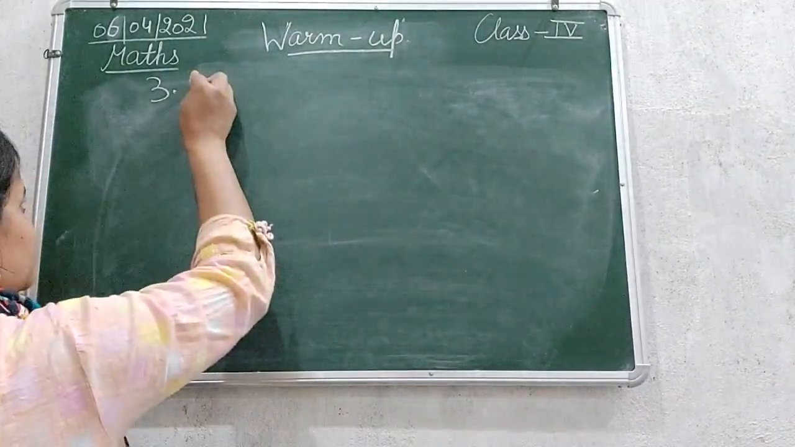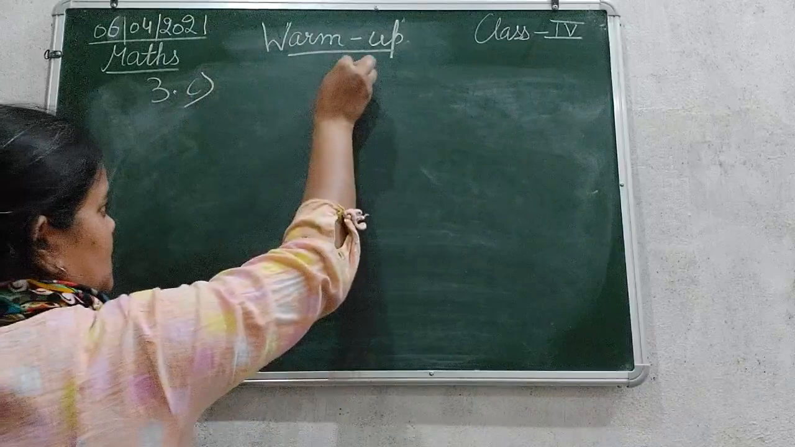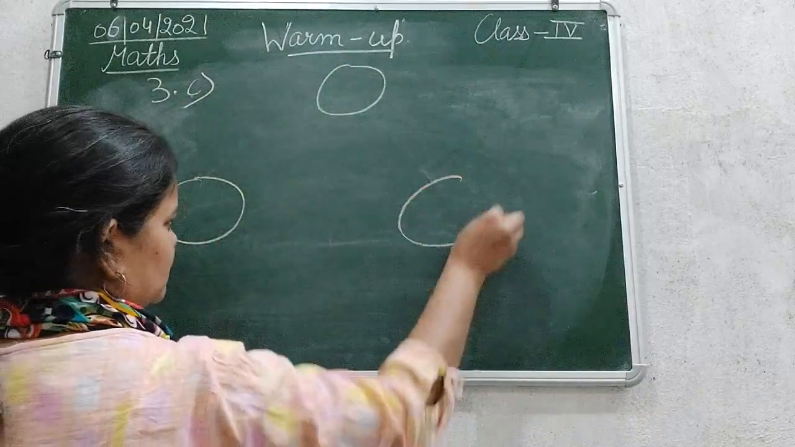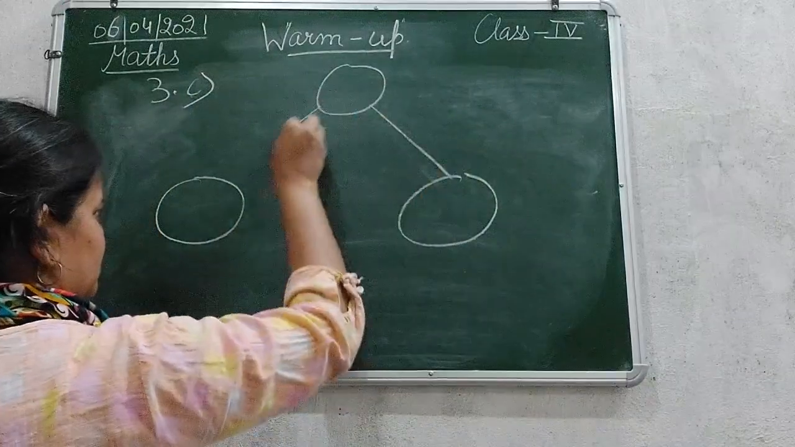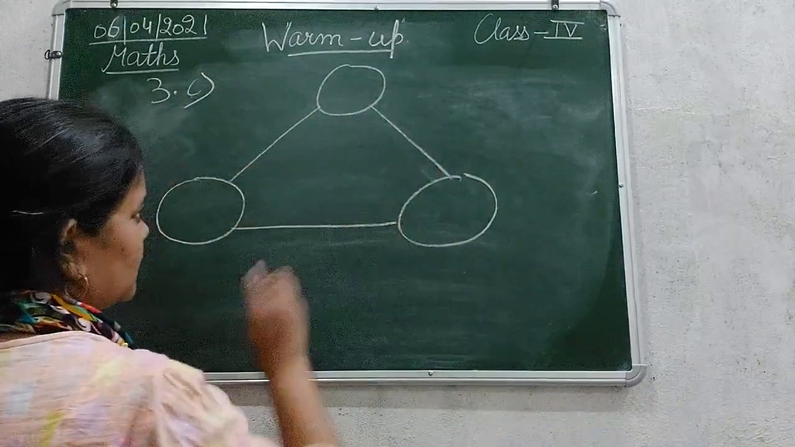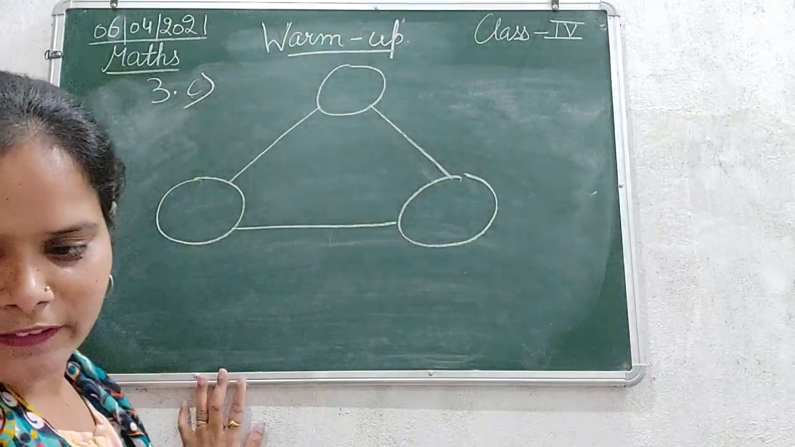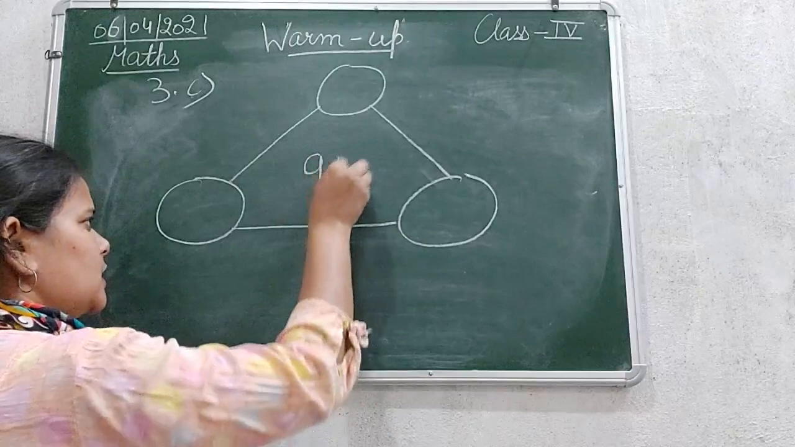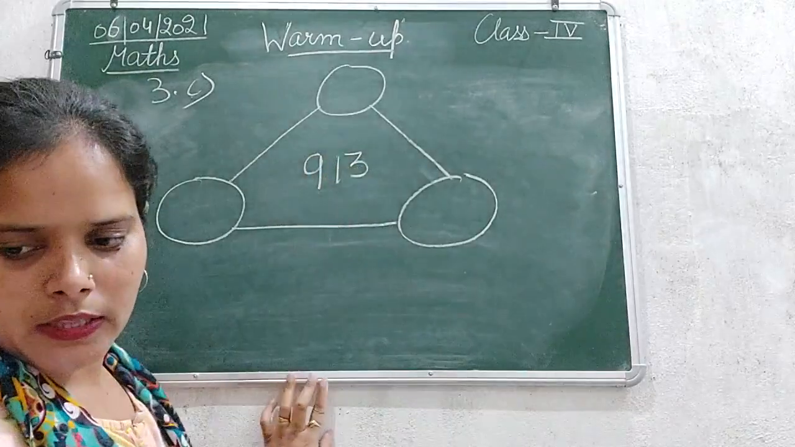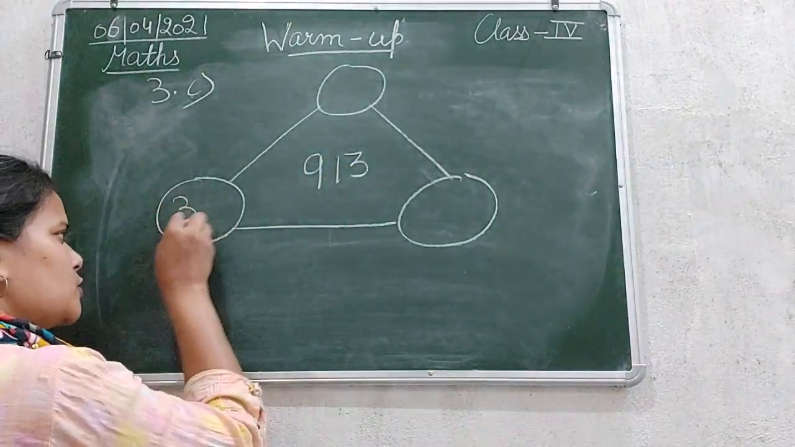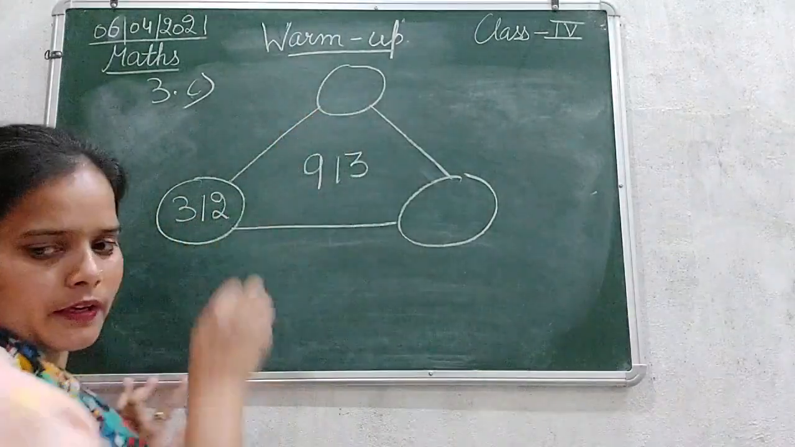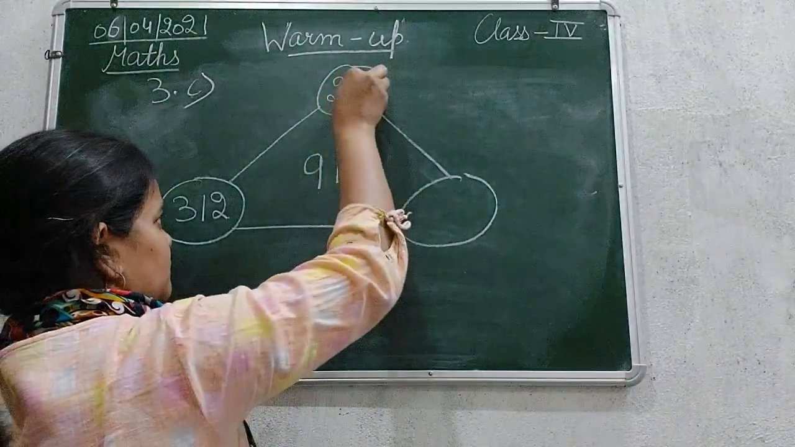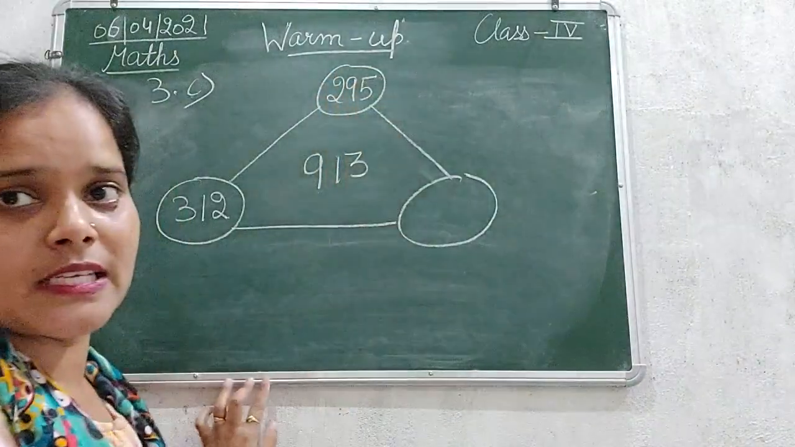C part is here. Okay, so here they have mentioned in the C part it is given 913 here total. Then in this it is written 312, and here it is given 295. This is given like this.